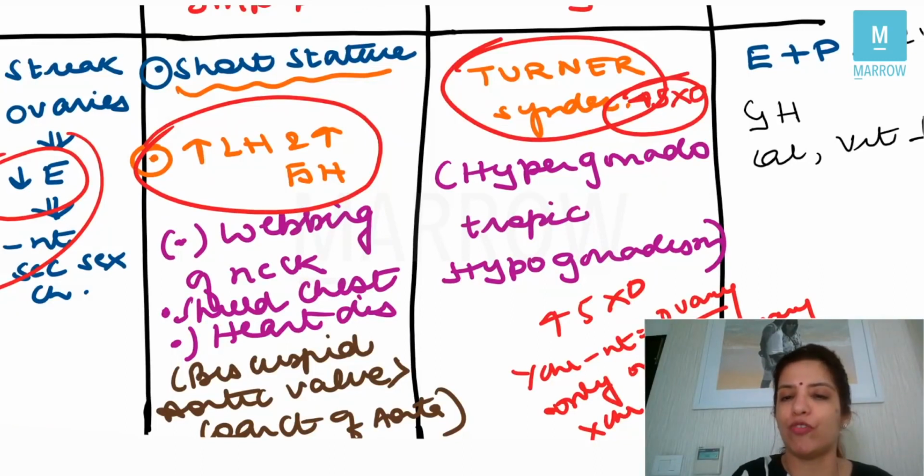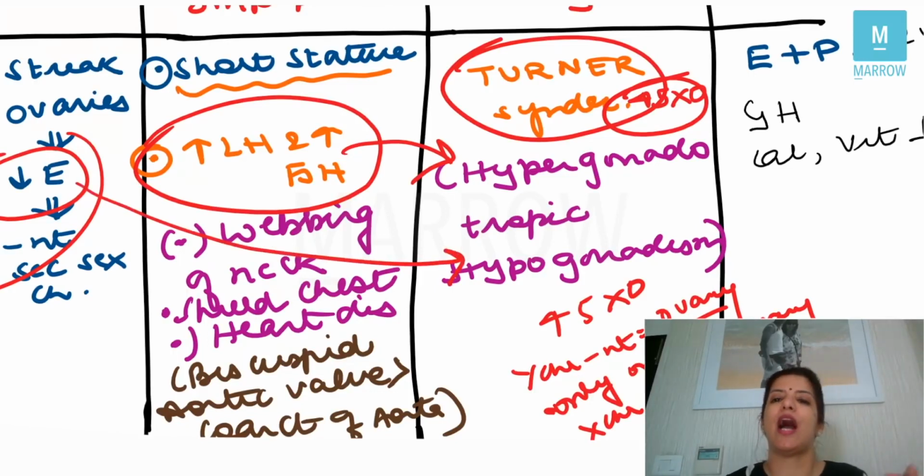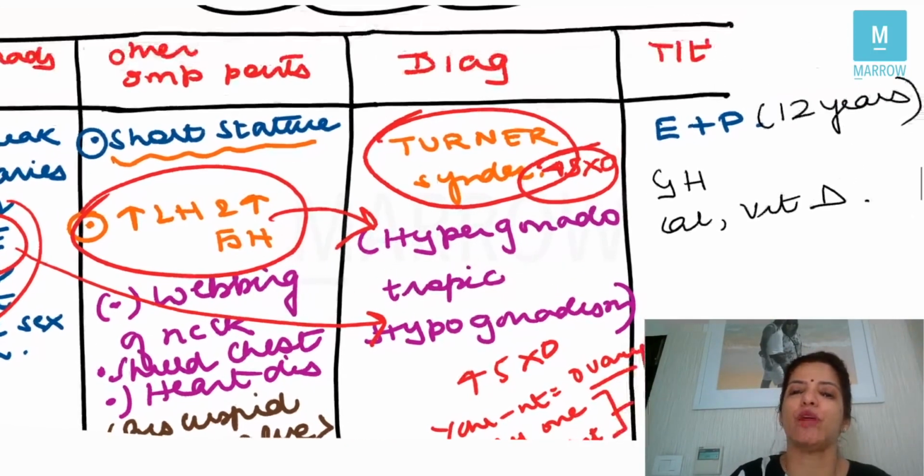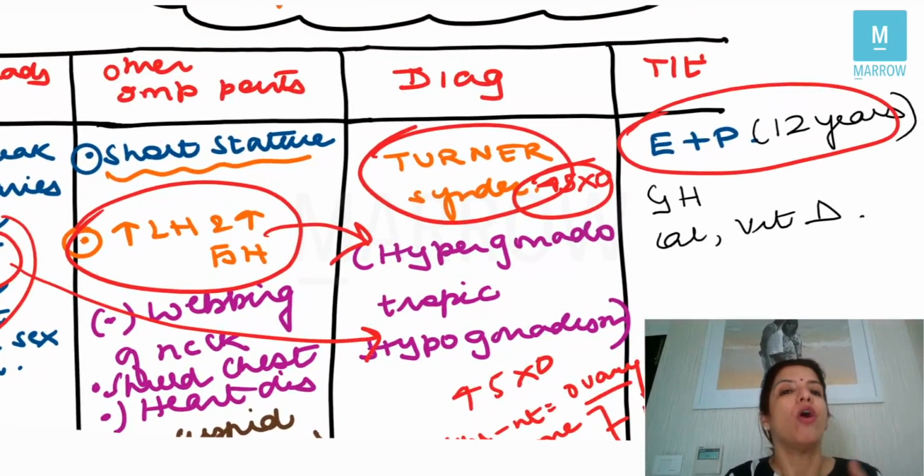So here the levels of LH and FSH are raised, so it is hypergonadotropic, and because the levels of estrogen are decreased, hypogonadism, right? So Turner syndrome is an example of hypergonadotropic hypogonadism, right? The problem in these patients is that the ovary is not forming estrogen and progesterone, so you will have to give them estrogen and progesterone. Obviously, because they have a uterus, I cannot give them estrogen alone. I have to give them progesterone also.